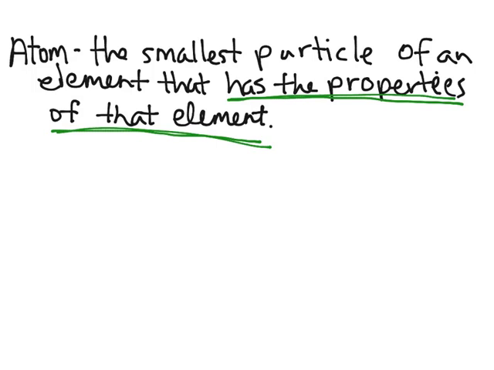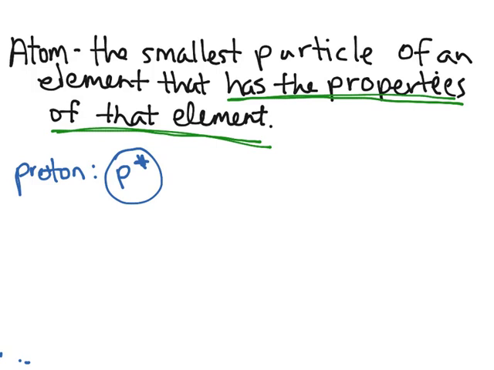Now, we said that it can be broken down into several different pieces. So what are those pieces? Well, the first one you need to know is called the proton. Proton sounds like positive, right? Pros, good things, protons. We often abbreviate proton with a P and a little plus symbol on the top right, because protons are positively charged particles.